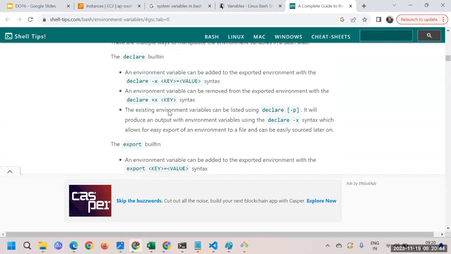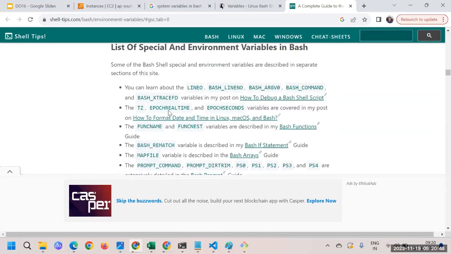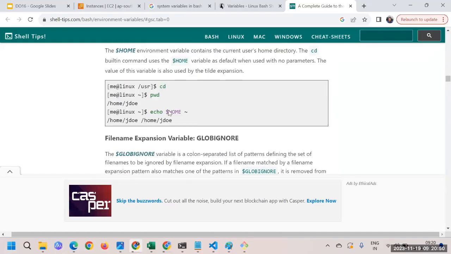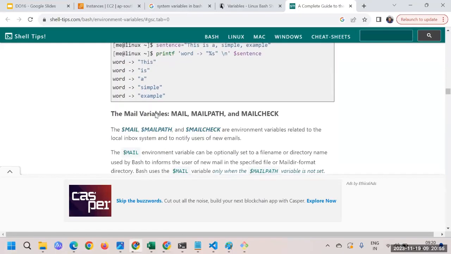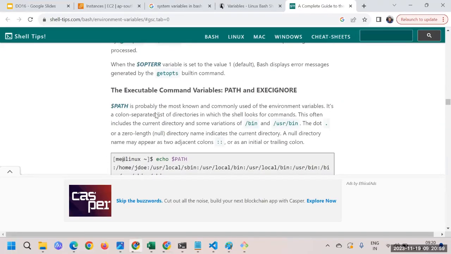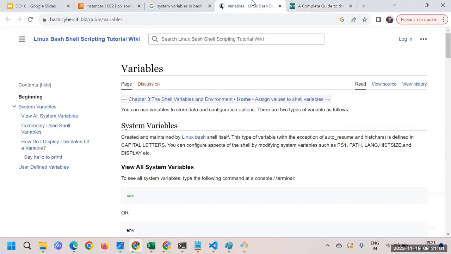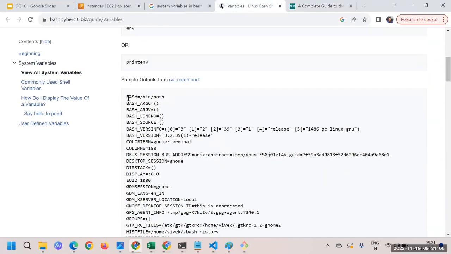That is what the system variables are. Let me show you where the list is. Maybe not that great a document; we have to read, and we don't want to read. I simply want a list. Yes, here I may consider this as a list.